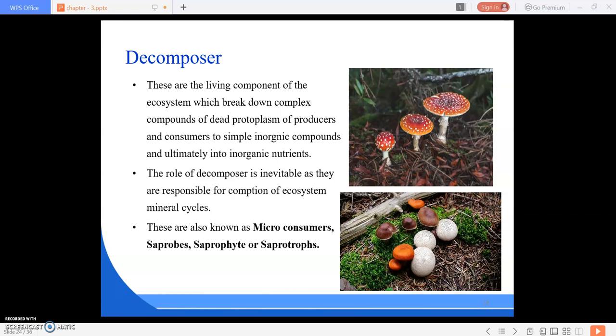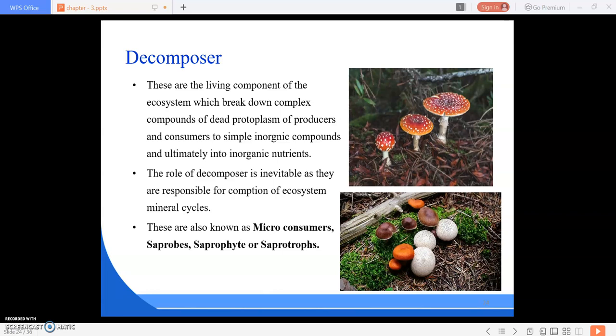Consumers are those who are totally dependent on the producers because they cannot synthesize their own food. Animals and human beings are the consumers. Consumers are again subdivided into two: macro consumers and micro consumers. Macro consumers are divided into three: primary consumers, secondary consumers and tertiary consumers. Next is the decomposer. Decomposers are also known as micro consumers.